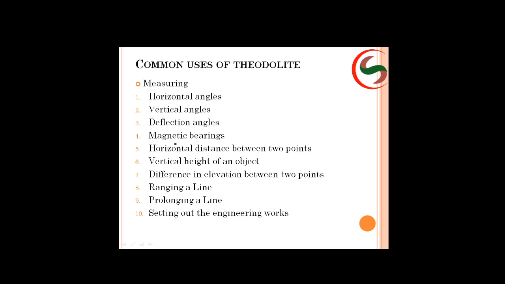Right, magnetic bearing. I think you have learned the definitions and you have done some problems in compass surveying. If you remember, what do you mean by magnetic bearing? The angle subtended with the magnetic north. The angle subtended with the true meridian is nothing but true bearing. The angle subtended with the magnetic meridian is called a magnetic bearing. Magnetic meridian means what? If I use a compass, wherever the north shows, it is the magnetic meridian.